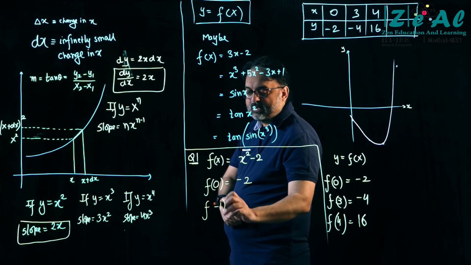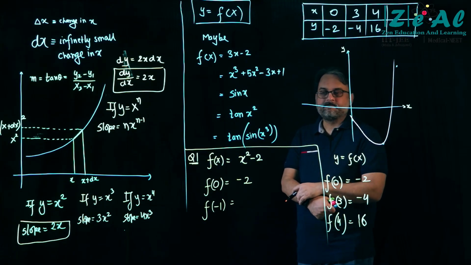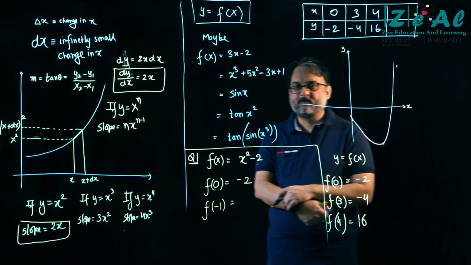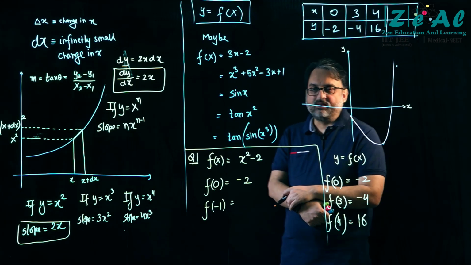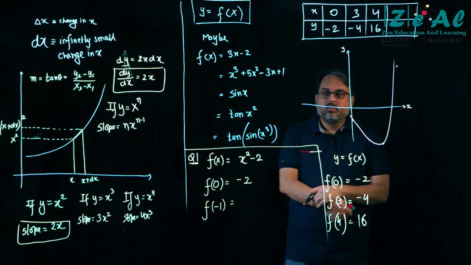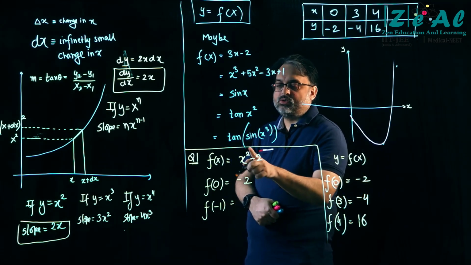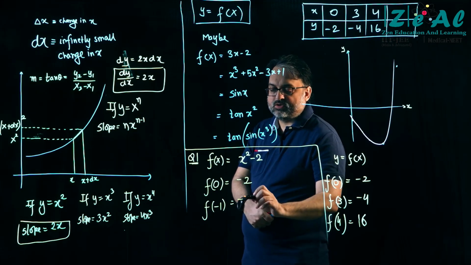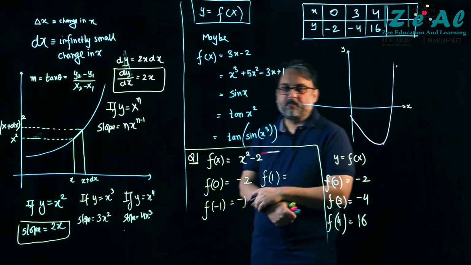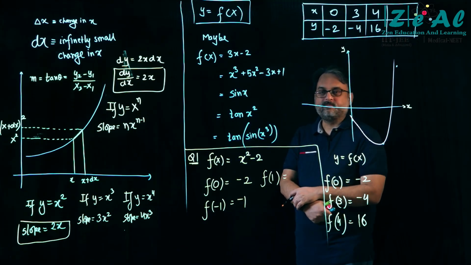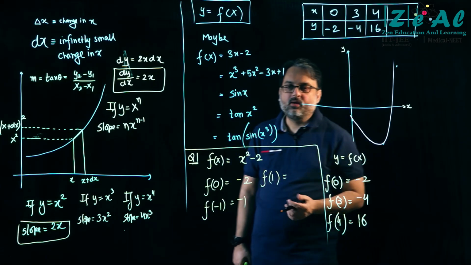f of -1. Aditya, are you sure? Yes, very good. -1 whole square is 1, 1 minus 2 is -1. f of 1, the same answer. Whether you square -1 or square 1, what difference does it make? -1.